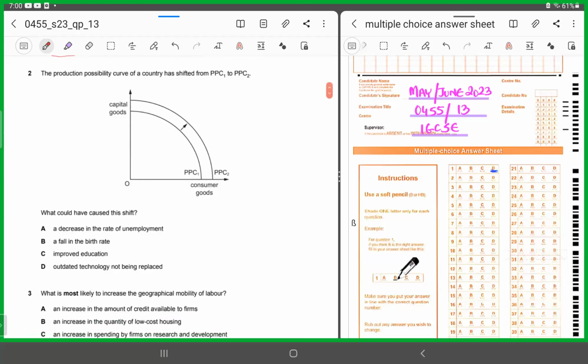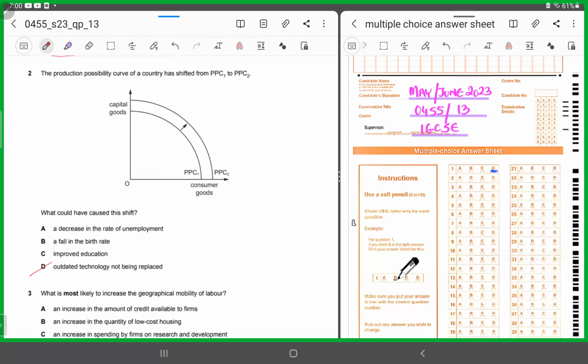Now they're saying what could have caused this shift? A says a decrease in the rate of unemployment. B says a fall in the birth rate. C says improved education. And D says outdated technology not being replaced. Now, beginning from D, outdated technology not being replaced, it is negating a situation. The PPC would not have shifted outwards, right? Because the technology is being outdated and not being replaced. So, how can it cause an increase in the quality or the quantity of the resources? It cannot increase the productive potential of the economy. What is the figure depicting? That there has been a rise in the productive potential of the economy. So, D is negating the situation. So, we'll chop D off.